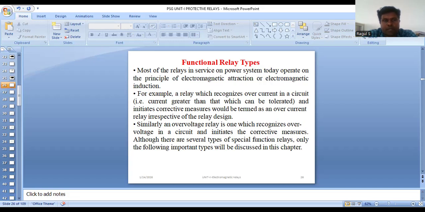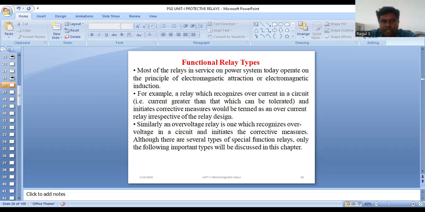Here is one type of electromagnetic attraction relay. Basically, electromagnetic attraction relays have a few types. They operate by virtue of an armature being attracted to the poles of an electromagnet. Such relays may be AC or DC. The electromagnetic attraction type is suitable for both AC and DC supplies.